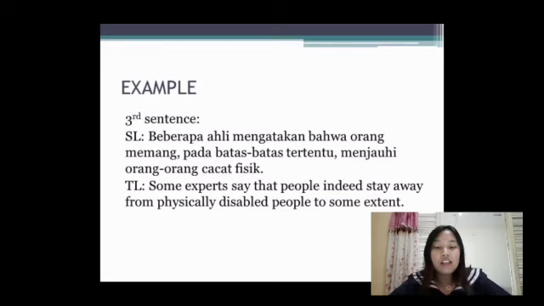And in the source language, orang-orang cacat fisik uses orang-orang as the noun and cacat fisik as the adjective. After we translate it, it will be physically disabled people. Physically is an adverb, disabled is an adjective, and people is a noun. From the source language to the target language, there is a structure change depending on the rules of language use. The changes are in the position in some phrases, but it does not affect the meaning of the whole sentence.